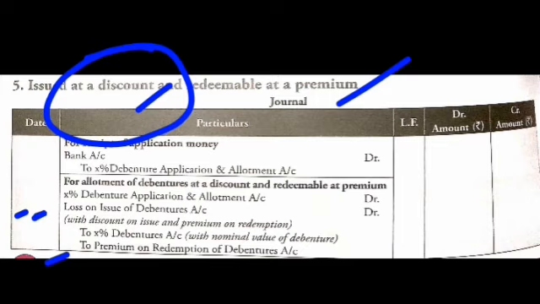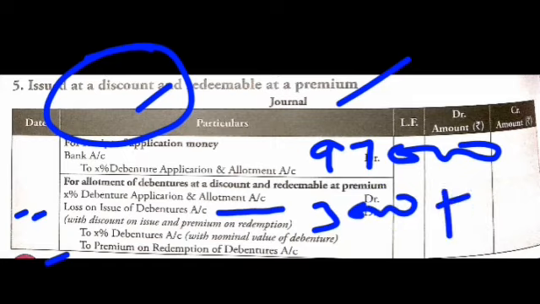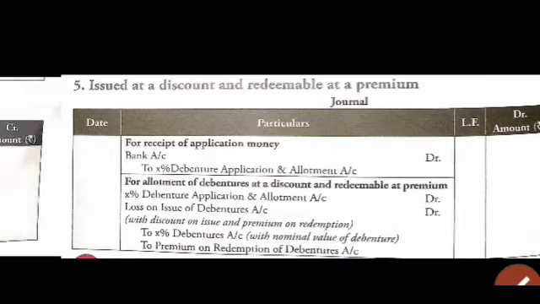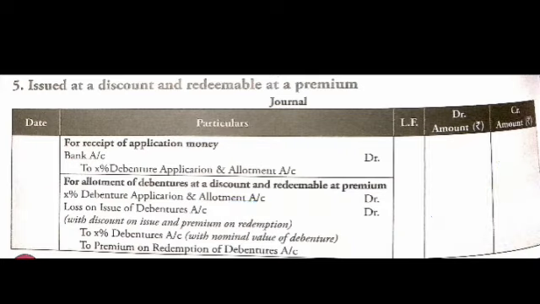For example, a company is issuing debentures of rupees 1 lakh, 5% redemption premium, that is 5,000, and discount on issue 3,000. So we will deduct 3,000. Our first entry amount is 97,000. In loss on issue of debenture we will write 3,000 discount plus 5% premium, 5,000. A total of 8,000 we will show in the loss on issue of debenture. Clear? 8,000. And in debentures 1 lakh, and in premium on redemption simply the redemption premium, that is 5,000.